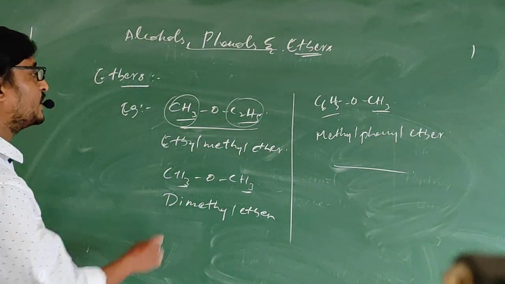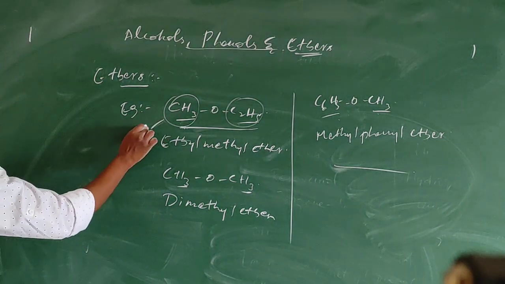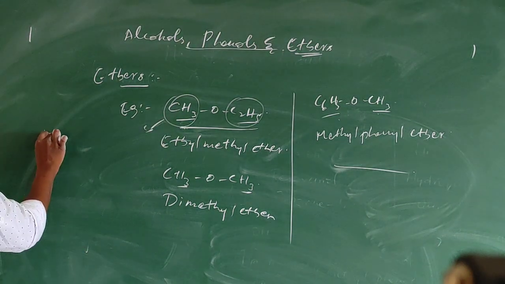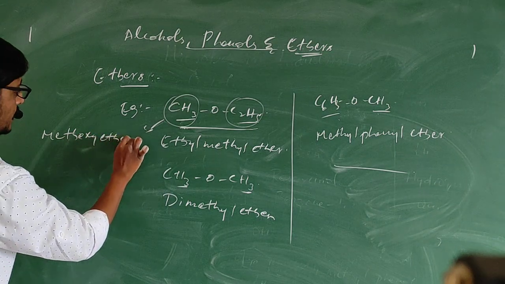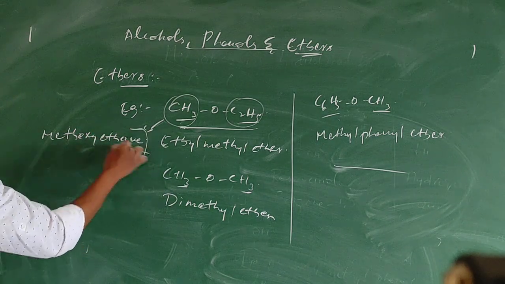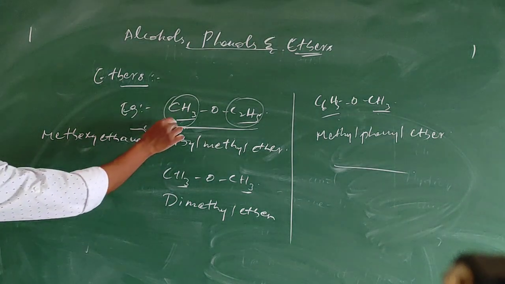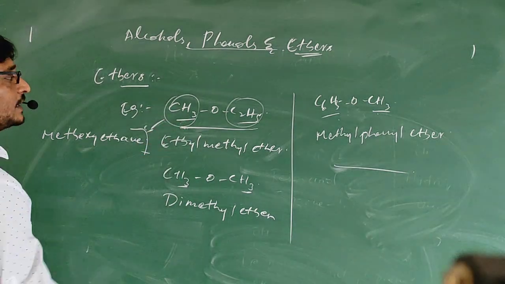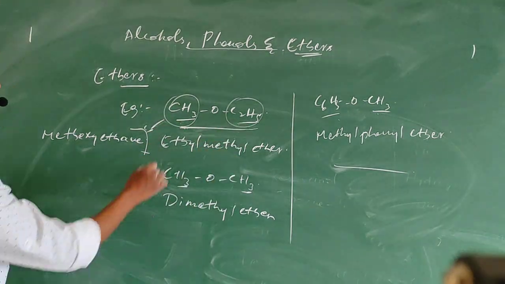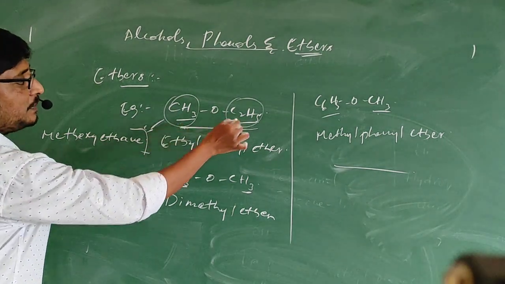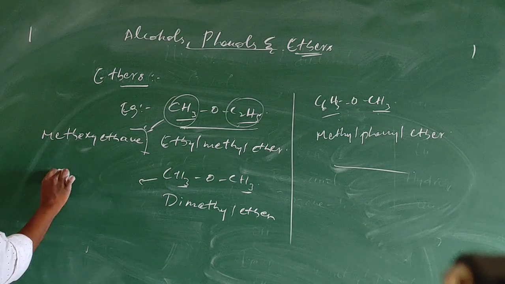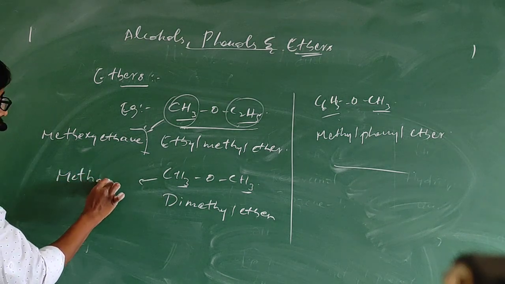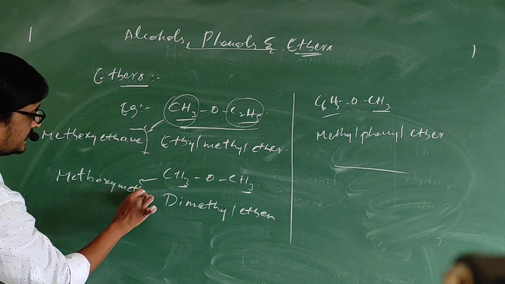That is why the name of this compound will be methoxyethane. Since the methyl group has fewer carbons than the ethyl group, it is taken as the substituent and ethyl is the parent. That is why methoxyethane.